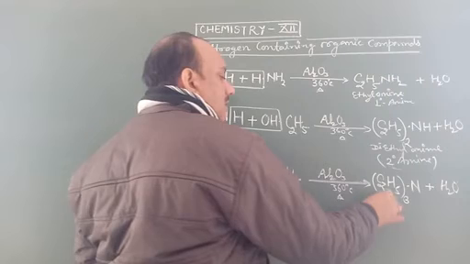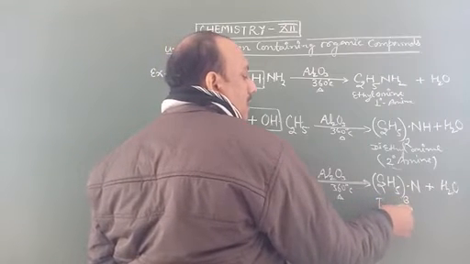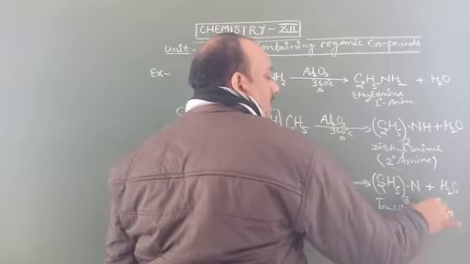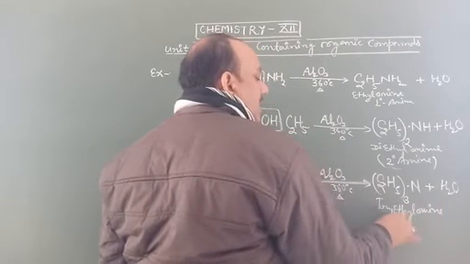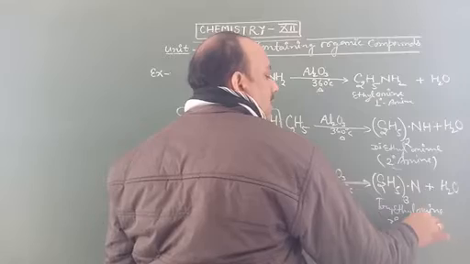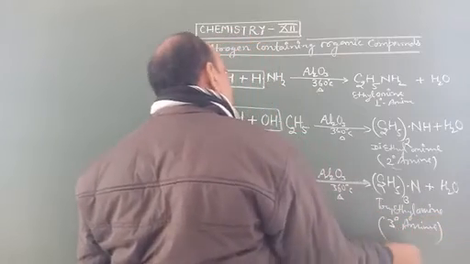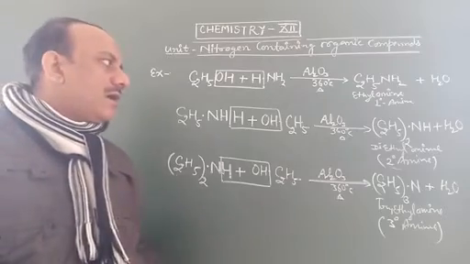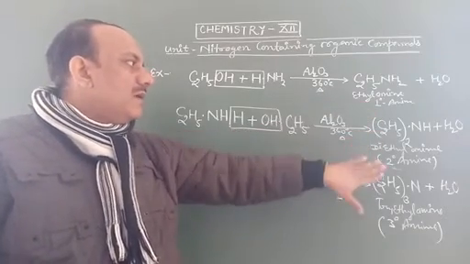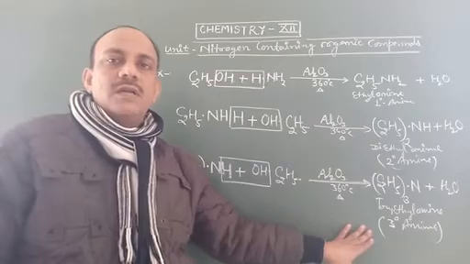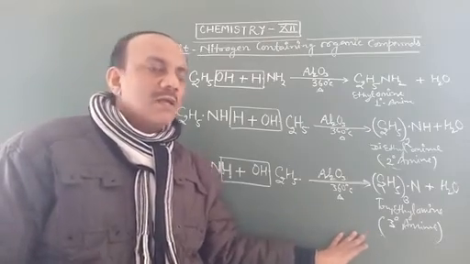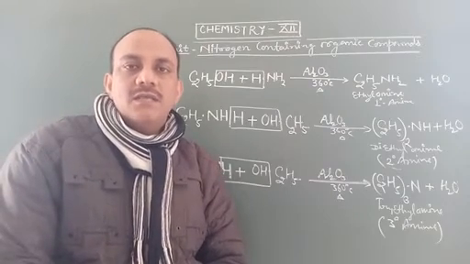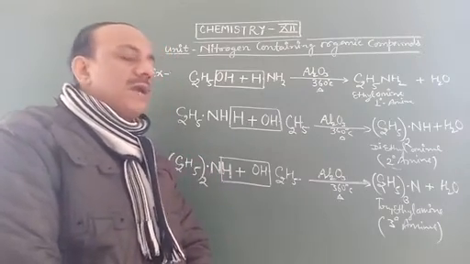It is known as triethylamine or 3 degree amine. So according to this reaction, we make a mixture of primary, secondary and tertiary amines. Students, here we completed all formation methods of amines, especially for ethylamines.